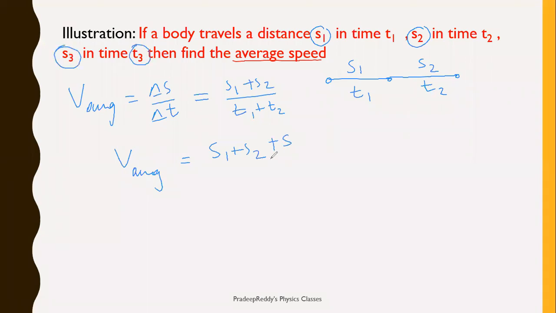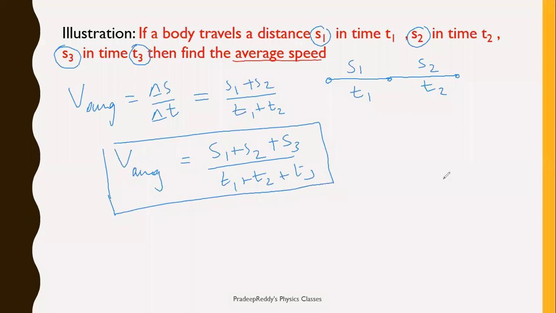Simply you will be writing it as S1 plus S2 plus S3 divided by T1 plus T2 plus T3 gives you average velocity. This is a very simple application and you need to remember this basic relation in solving problems based on average speed.